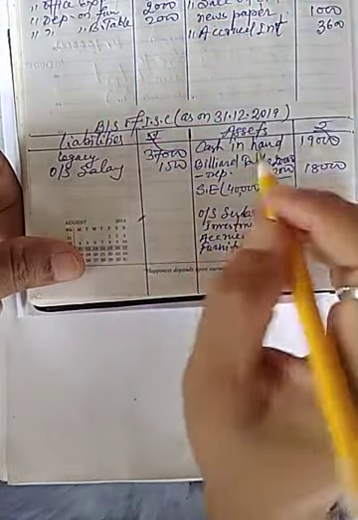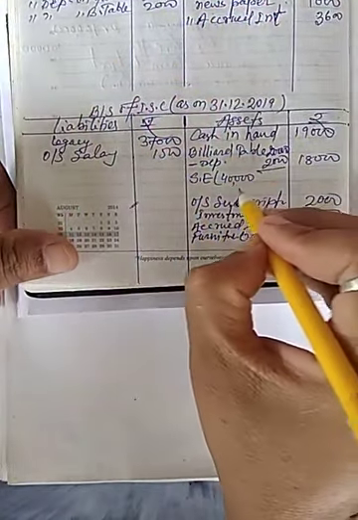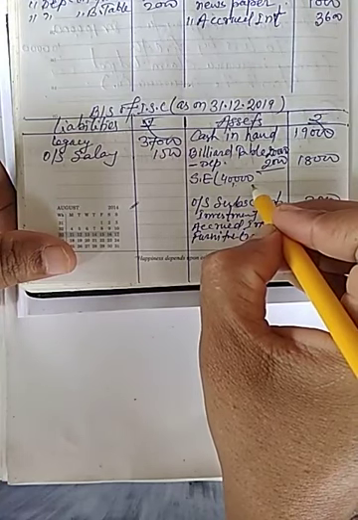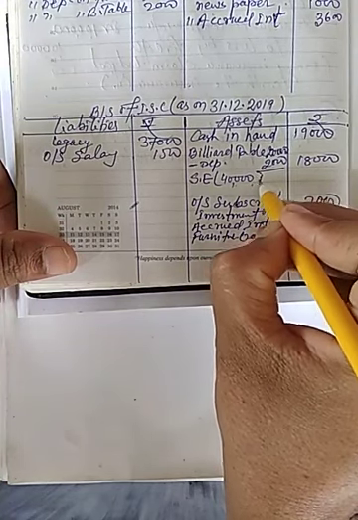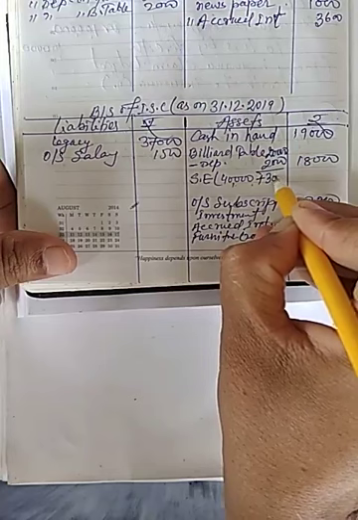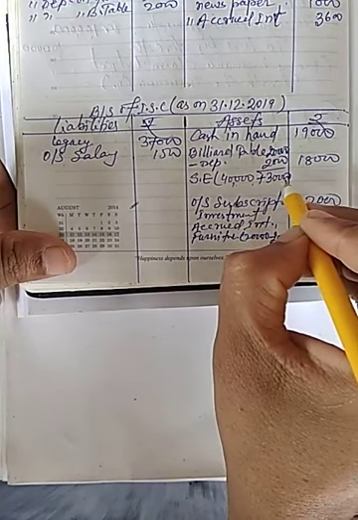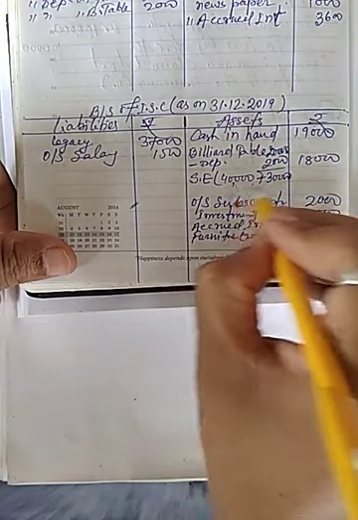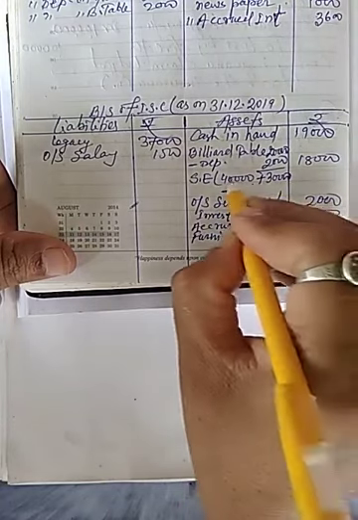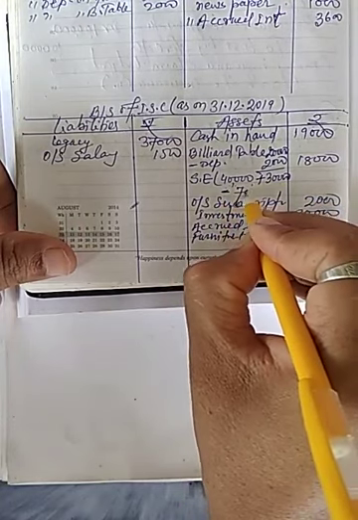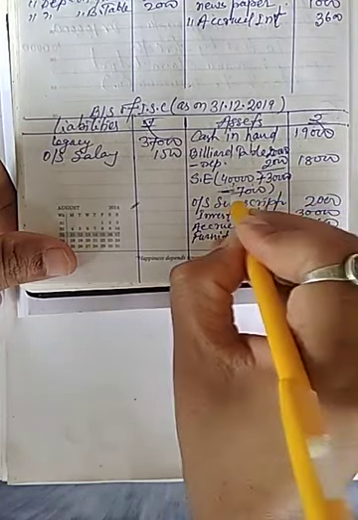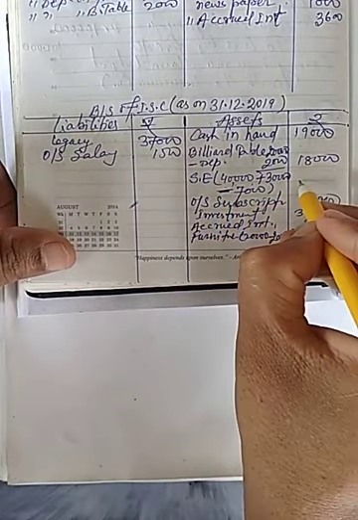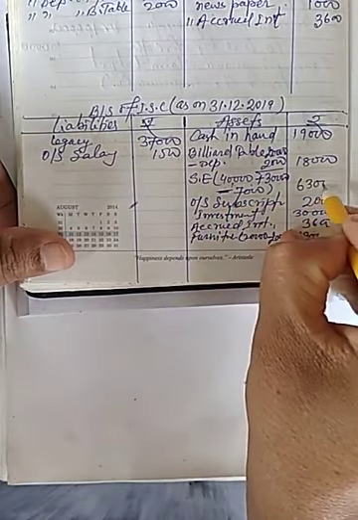Now sport equipment I have purchased of 40,000, and previous balance 30,000, so total will be 70,000, and 10% of 70,000 will be 7,000 depreciation, so it will be deducted, and remaining balance 63,000.